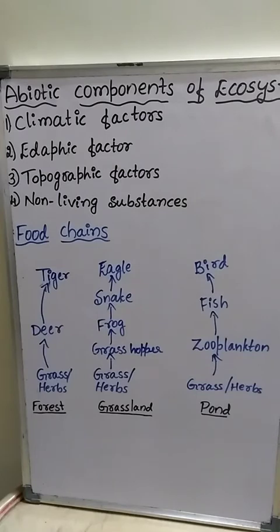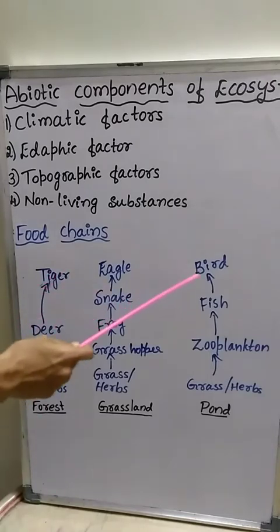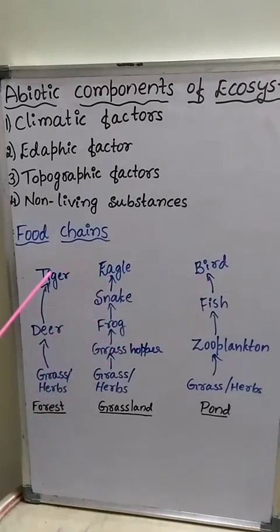Producers always support the population of herbivores. And carnivores are the animals which eat herbivores.